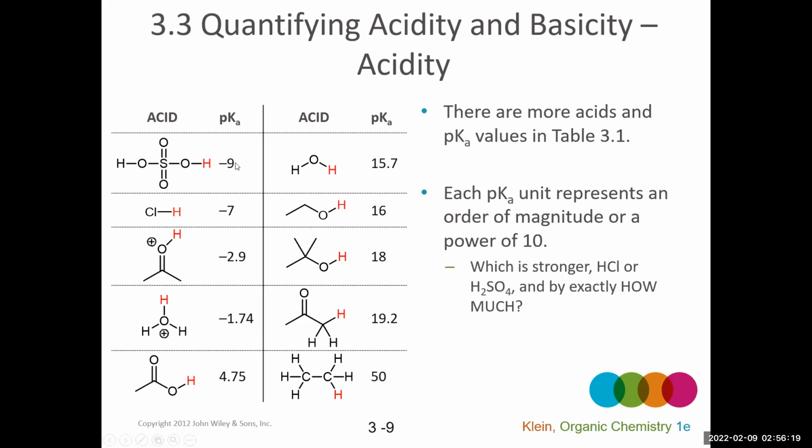So we want to look at the difference in the pKa value, which is 2. So sulfuric acid is 10 to the 2, or 100 times stronger than hydrochloric acid. So just remember that each difference of 1 in a pKa corresponds to a power of 10 for strength of the acid.